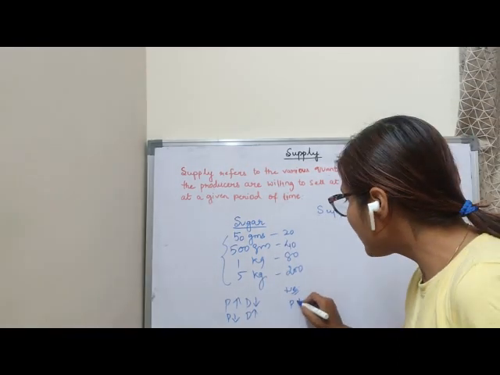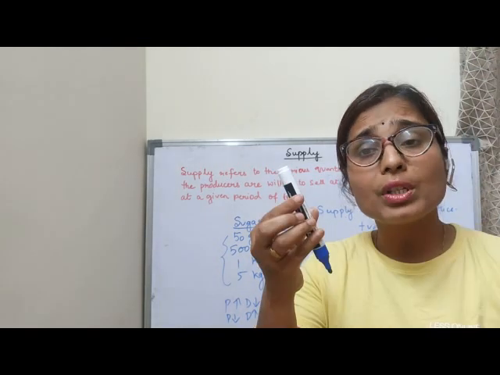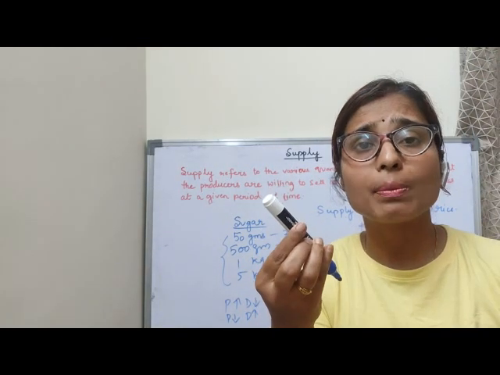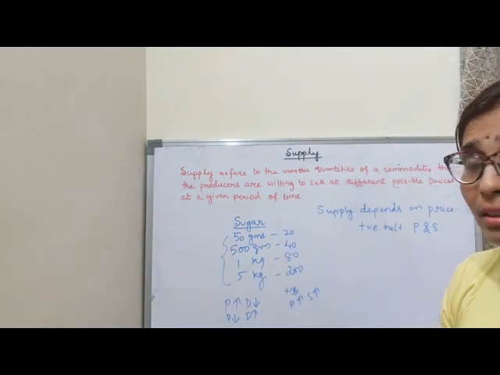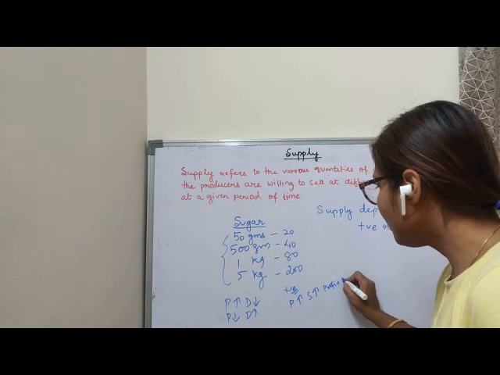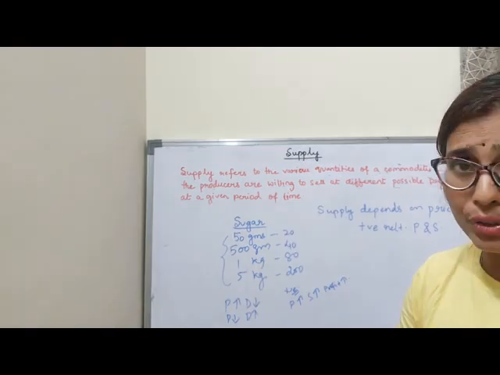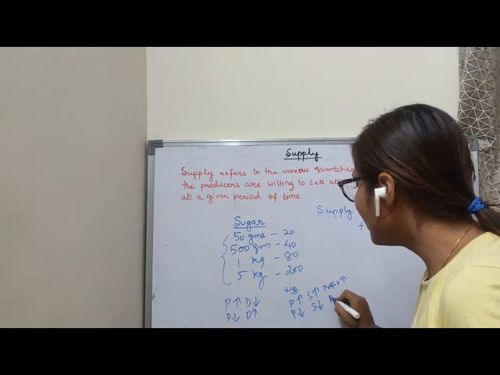If price rises, my supply will also rise. Why? Because the producer is getting the higher price for this pen. So price is more, my supply will be more for the pen and my profit will also be more. Is not it? So there is a positive relation. If price is less, supply will also be less and profit will also be less.